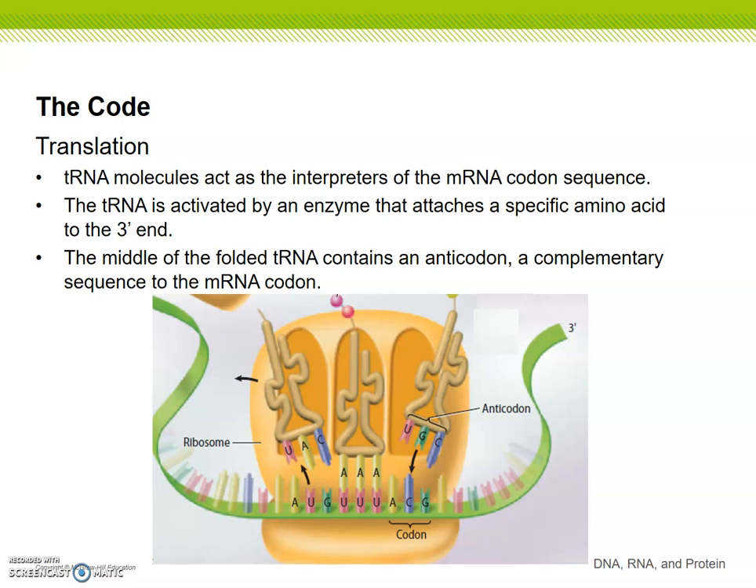So tRNA molecules act as the interpreters of the mRNA codon sequence. The tRNA is activated by an enzyme that attaches a specific amino acid to the 3' end. The middle of the folded tRNA contains an anticodon, which is a complementary sequence to the mRNA codon. That's what we said was this right here in the picture. An anticodon is complementary to our codons.